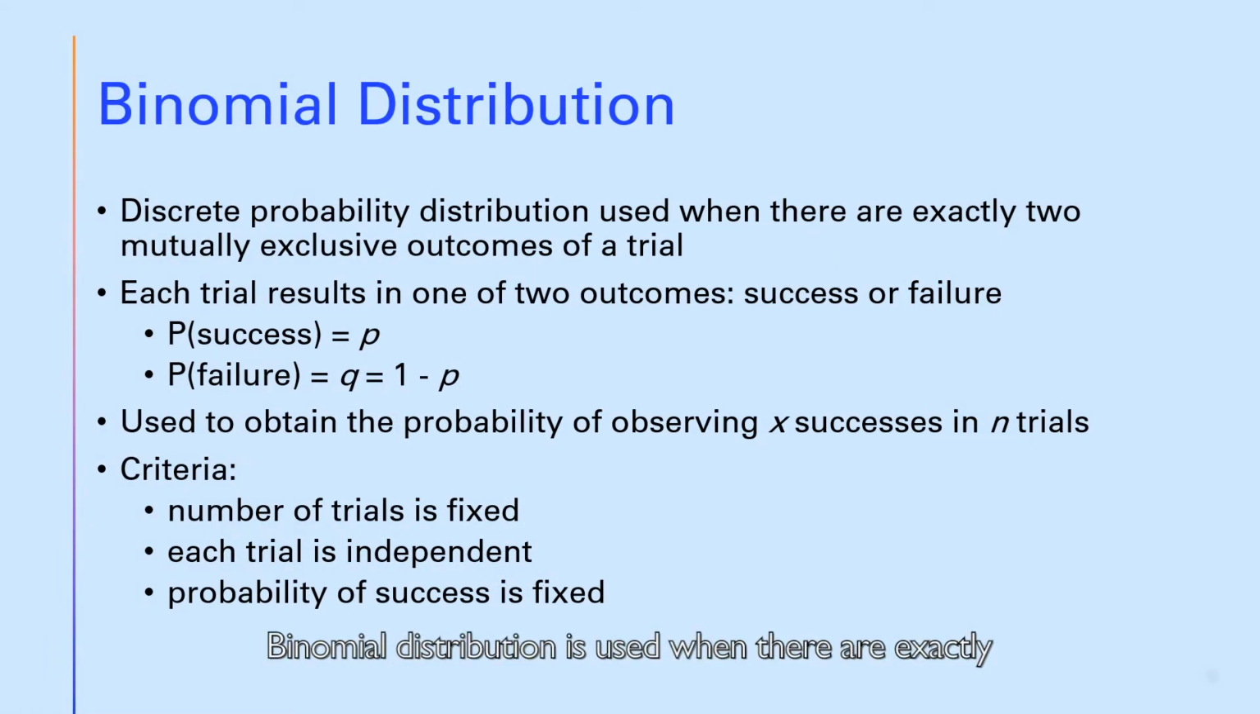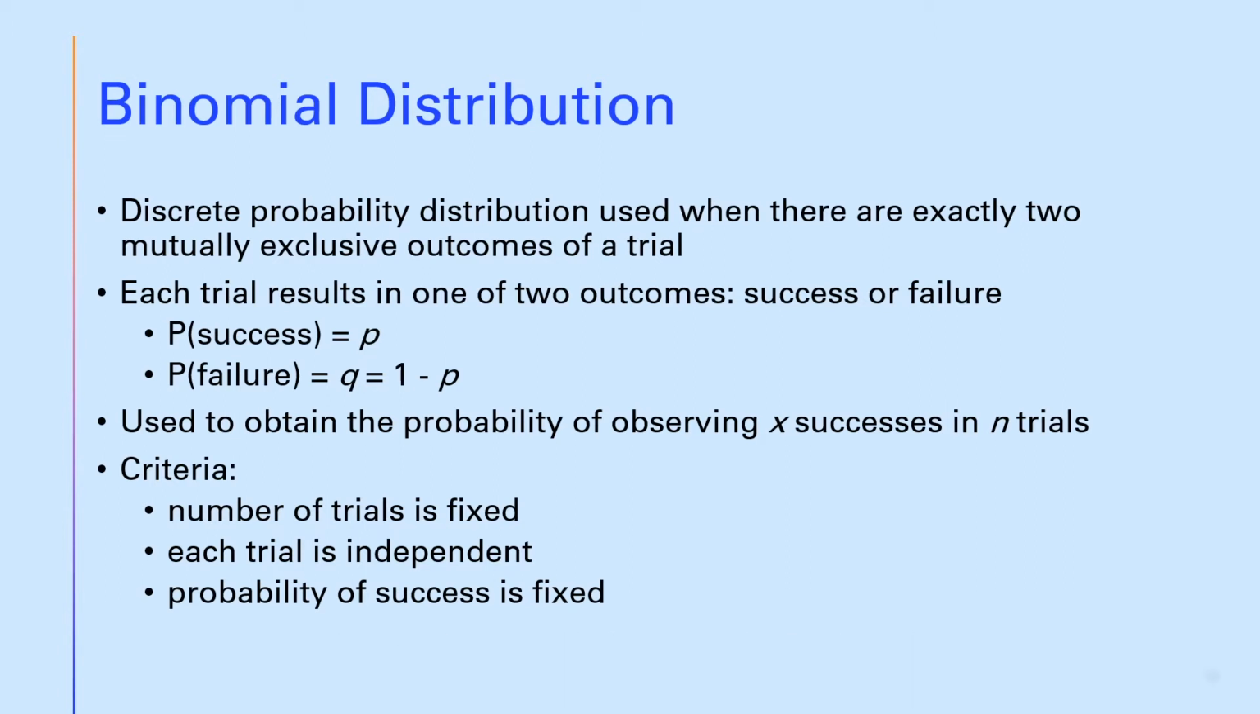Binomial distribution is used when there are exactly two mutually exclusive outcomes of a trial. For each trial, the results obtained will be either success or failure. This is used to obtain the probability of observing X successes in N trials. There are three criteria. The first one is number of trials is fixed. Next, each trial is independent, and last, probability of success is fixed.